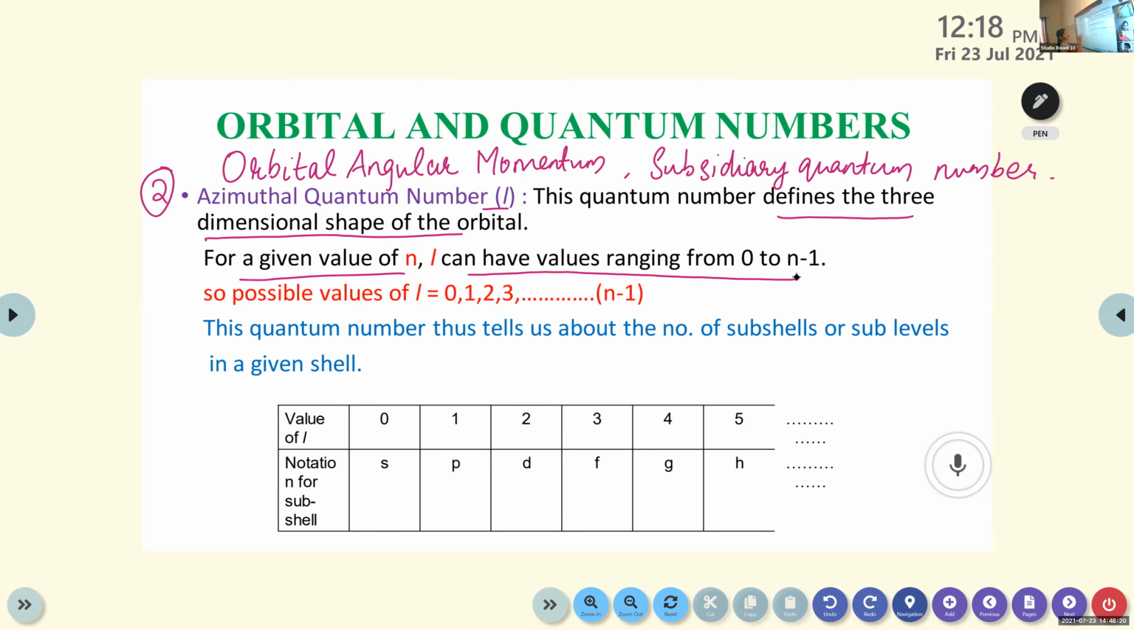So the possible values of L are 0, 1, 2, 3, 4, etc., up to n minus 1. Clear? Yes, the azimuthal quantum number provides the information about the three-dimensional shape of the orbital. The values of L start from 0 to n minus 1. And this quantum number also tells us about the number of subshells or sublevels in a given shell.